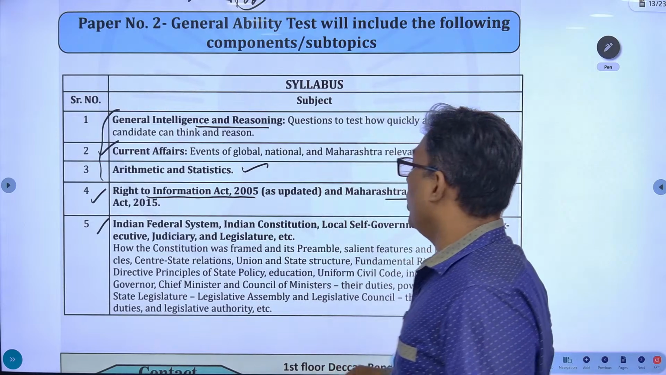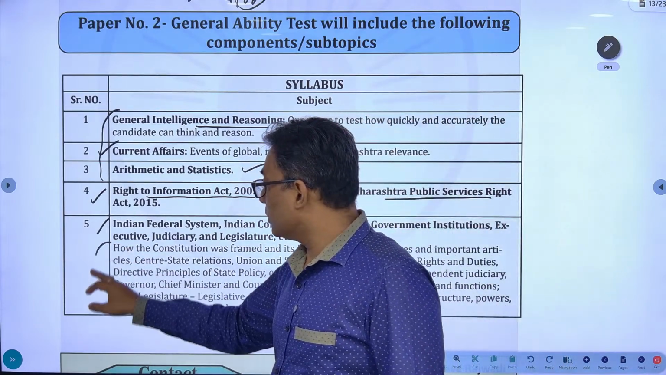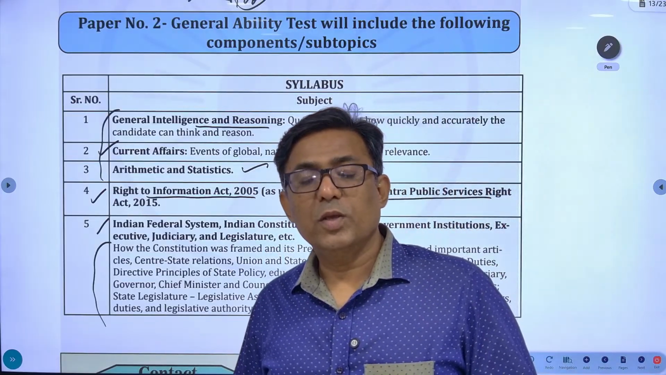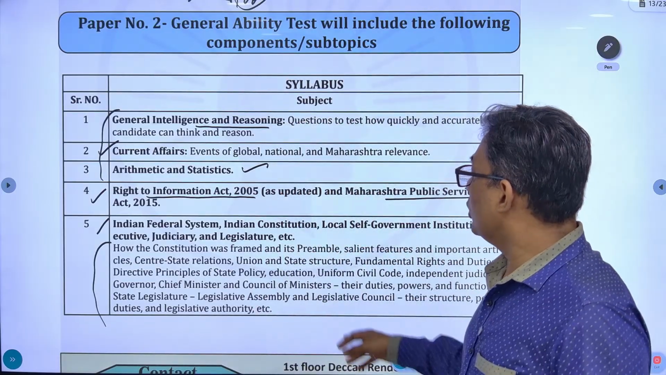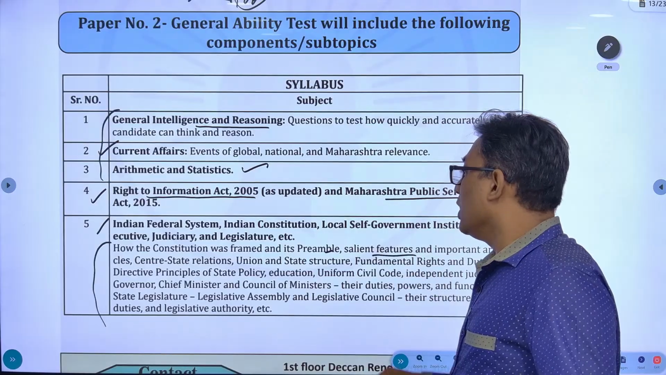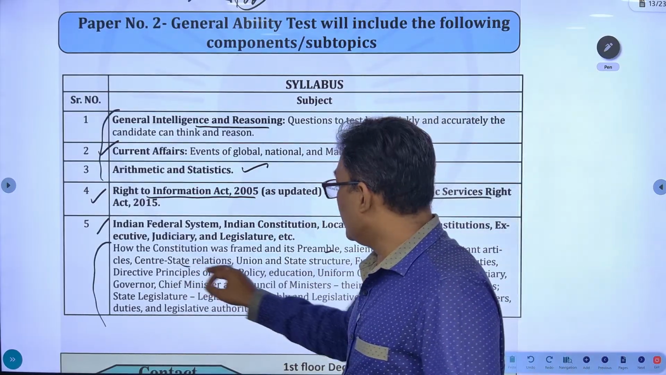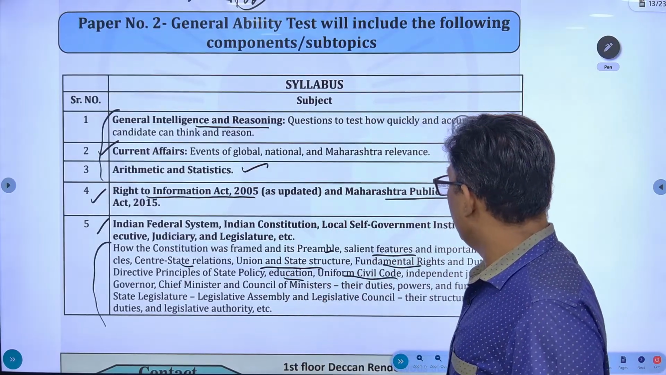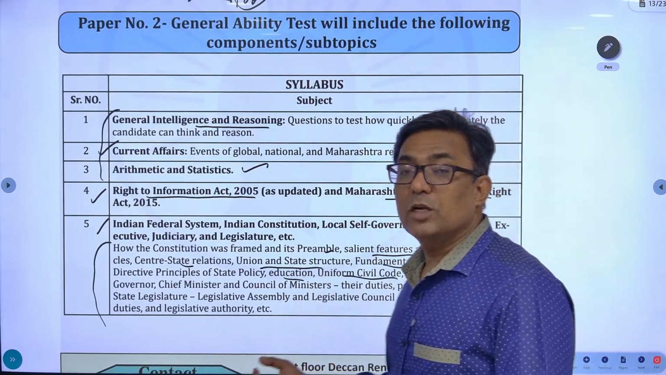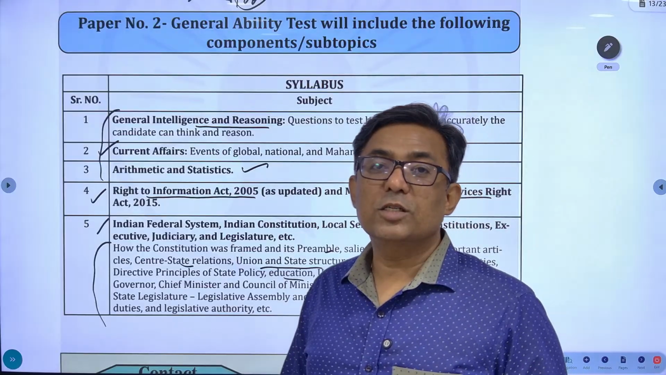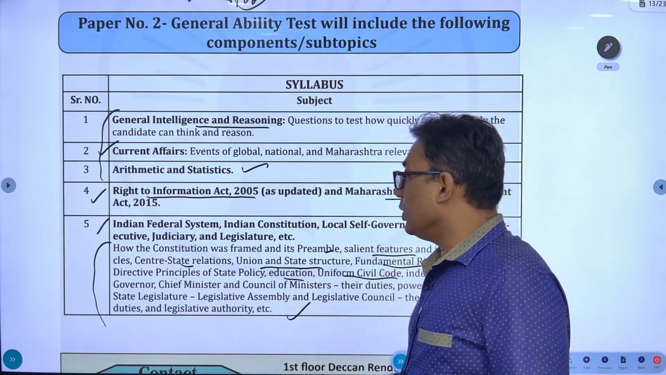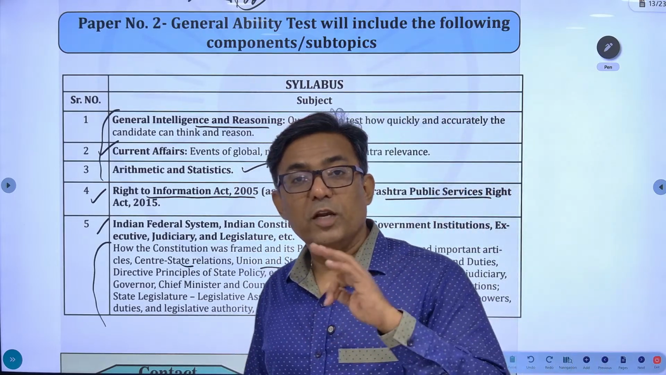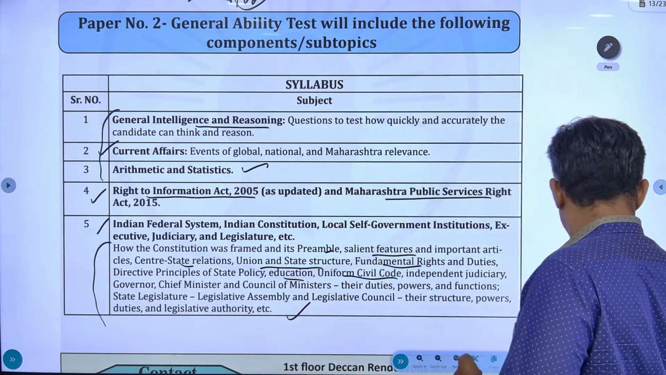Next you have polity, all about Indian polity, but over here they have defined the syllabus. How the constitution was framed and its preamble, salient features, important articles, center-state relations, union and state structure, fundamental rights, duties, DPSP, education, uniform civil code, judiciary, the chief minister, the Maharashtra state legislatures. Everything has been mentioned over here. This is about polity. We also had polity for prelims and you also have polity for mains.